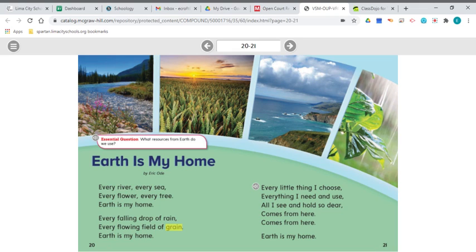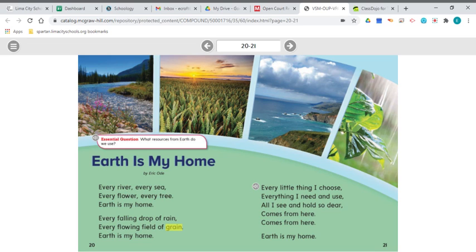For reading today, we will be doing a poem called Earth is My Home by Eric Ode. And I wanted to talk to you a little bit about the Earth before we start. The Earth is the planet where we live. The Earth is where we have soil and trees and animals and water, rivers, lakes, and oceans. And all the things that are found in nature are on the Earth.